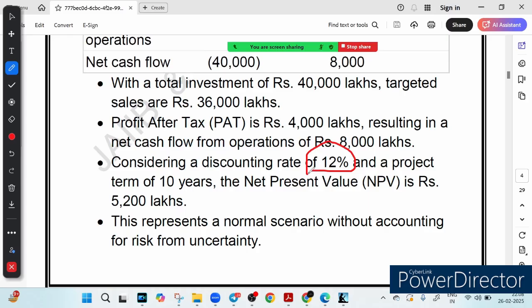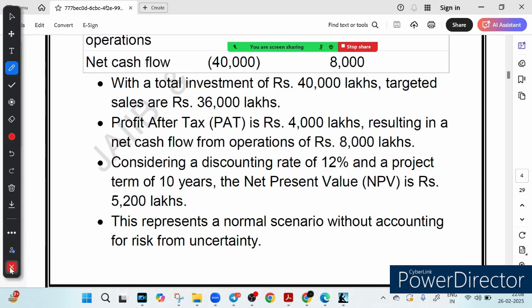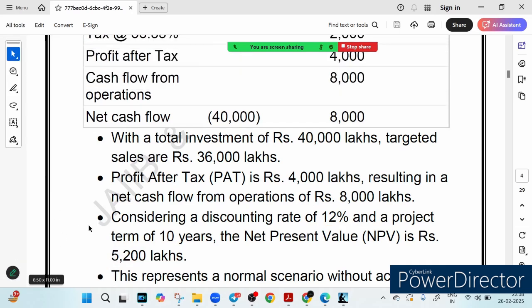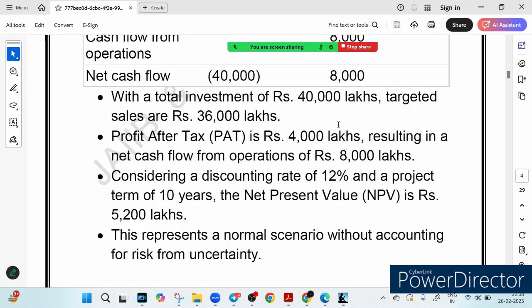So we adjust it, right? The resulting NPV comes out to be 5200 lakh, which means in a normal scenario the project is looking pretty profitable. Why? Because net present value is 5200 lakh, and you have to compare it with the PAT, the profit, which is 4000. Obviously this looks like a great thing, but what about the risk and uncertainty? Hold on, what if something changes? Looking at the NPV, it looks good, right?